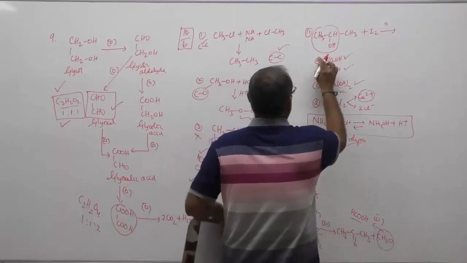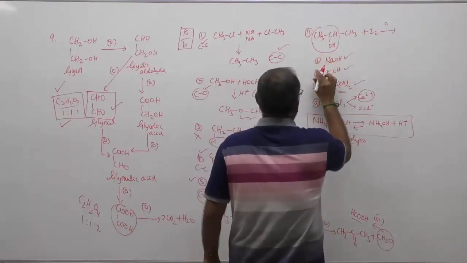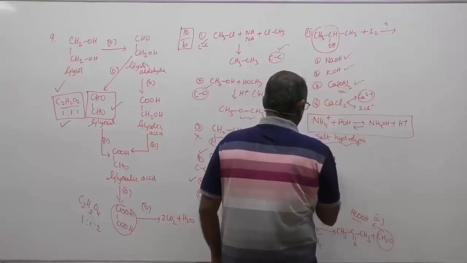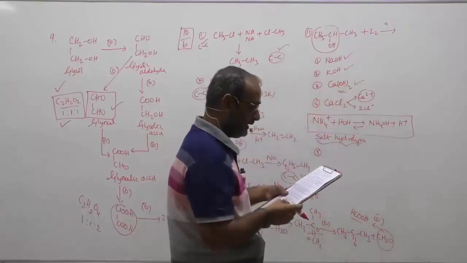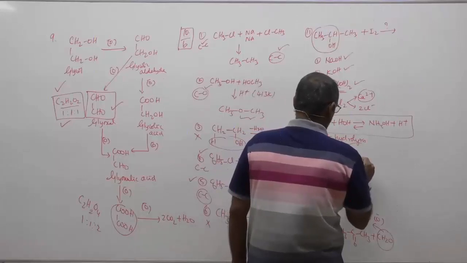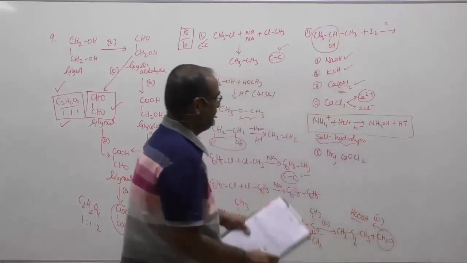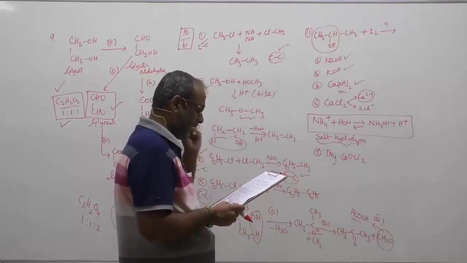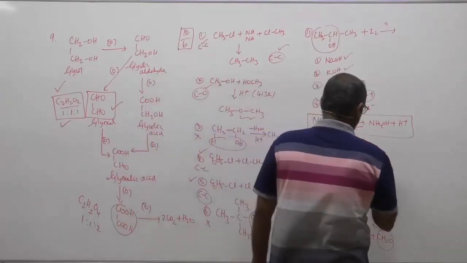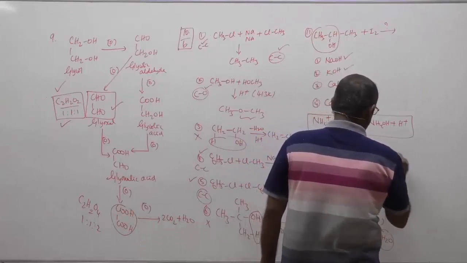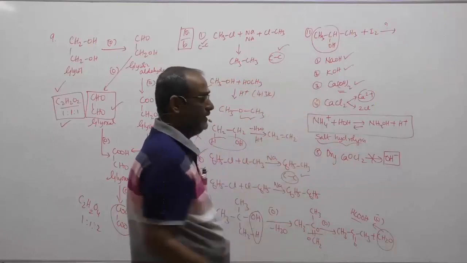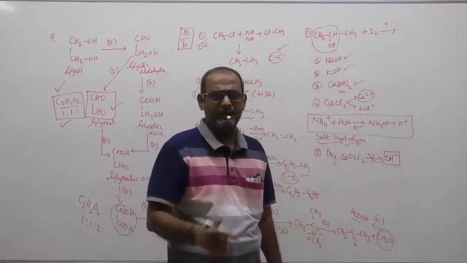Option 4. Maybe this is 1, this is 2, and this is 3, and that is 4. And the 5 is, we have given dry calcium oxychloride. Dry calcium oxychloride will not give OH minus, because everything is dry.